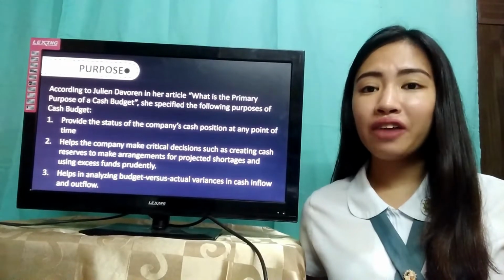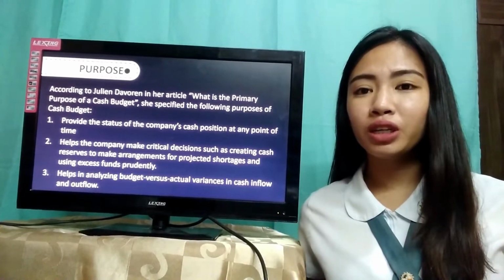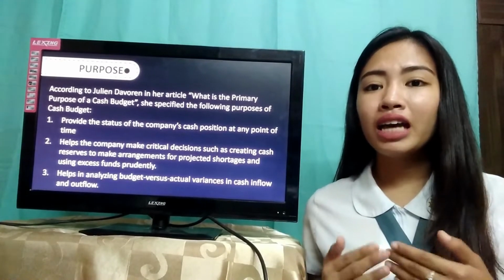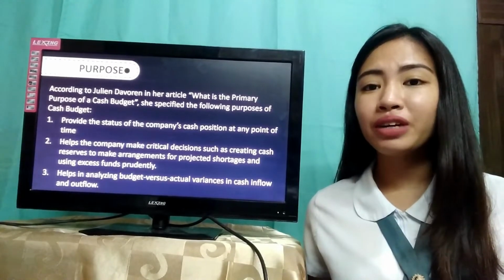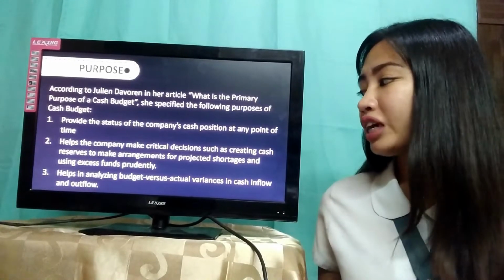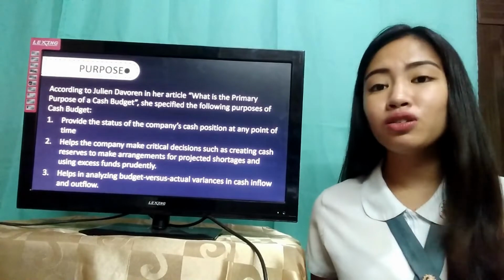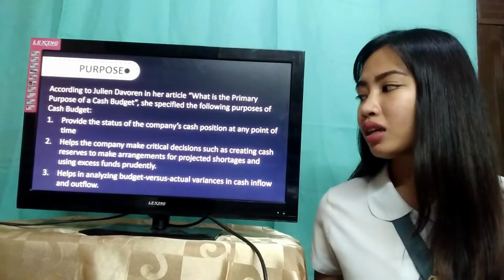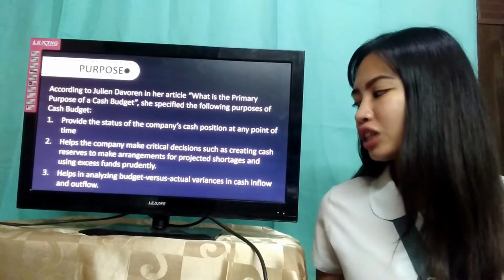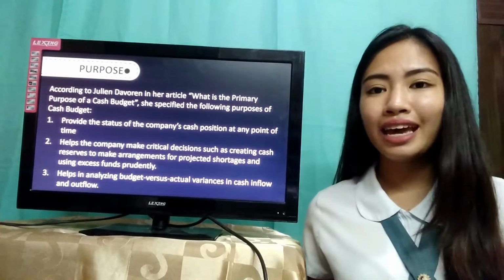According to Julian, the primary purpose of cash budget is to provide the company's cash position at any given time. Cash budget also helps the company make critical decisions such as creating cash reserves to make arrangements for projected shortages and using excess funds prudently. Also, cash budget helps in analyzing budget versus actual variances in cash inflows and outflows.